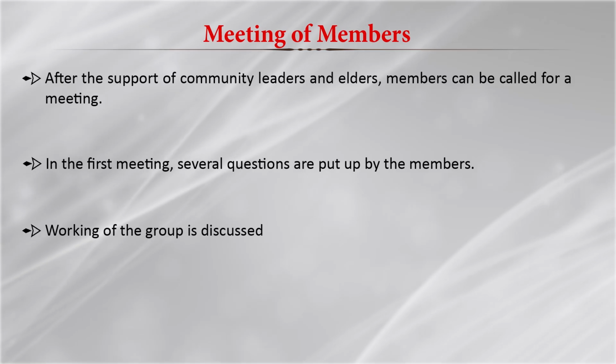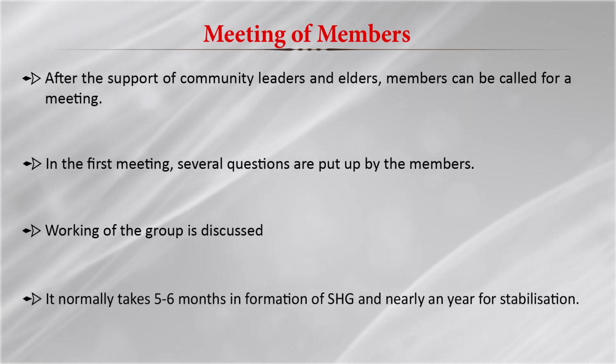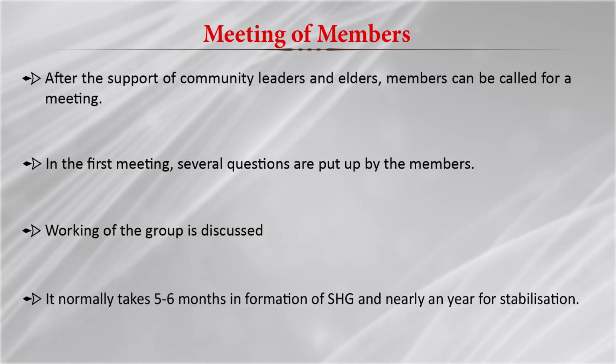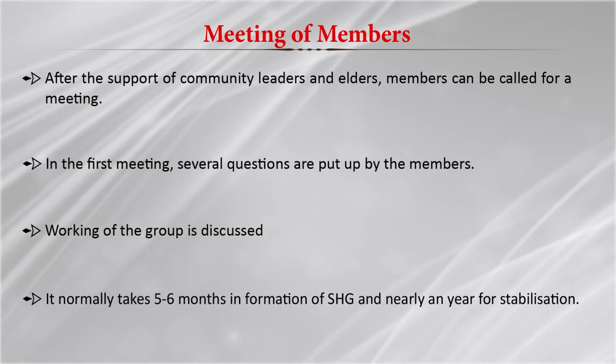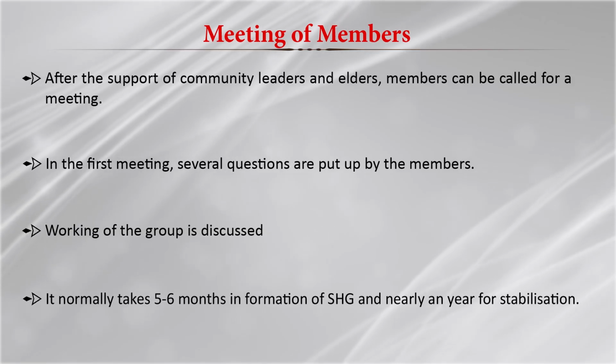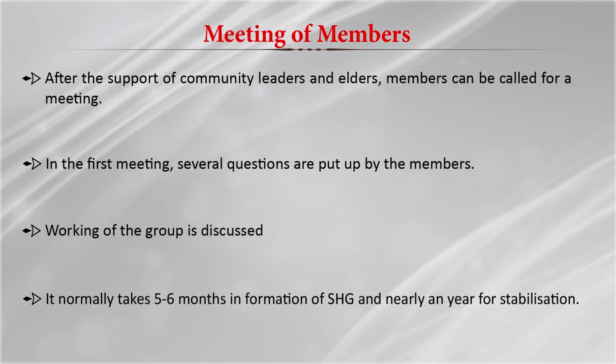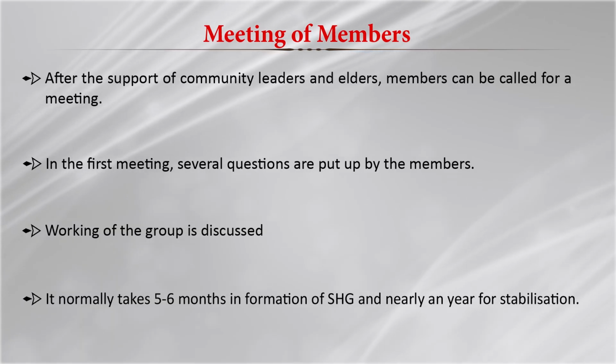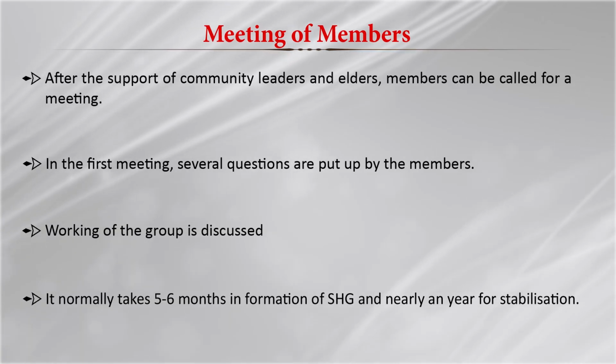It normally takes 5 to 6 months to form SHGs because all the members are new, they need to understand the working and be convinced about the whole concept, and it takes nearly a year for stabilization, and then it continues.